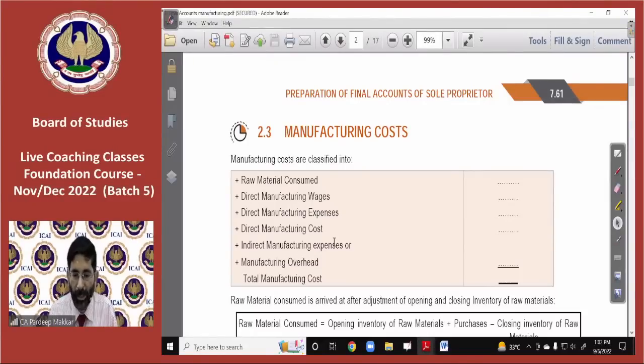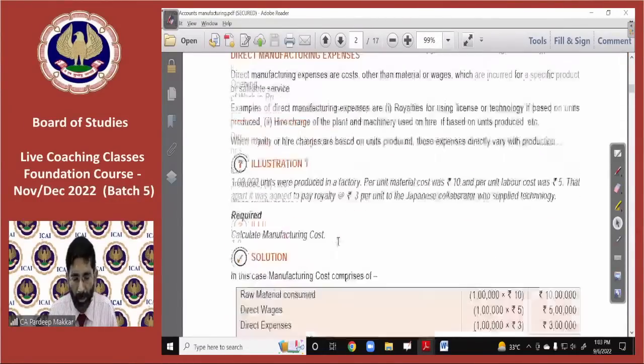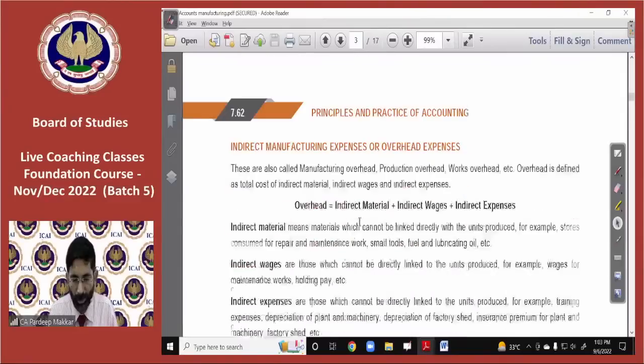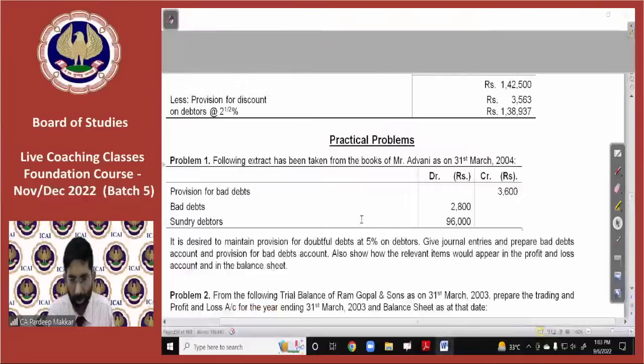and those are named as direct expenses. In that, some minor things are there which you have to keep in mind. I would like to show you a manufacturing account. It will be better for you, because here it will be difficult to understand.